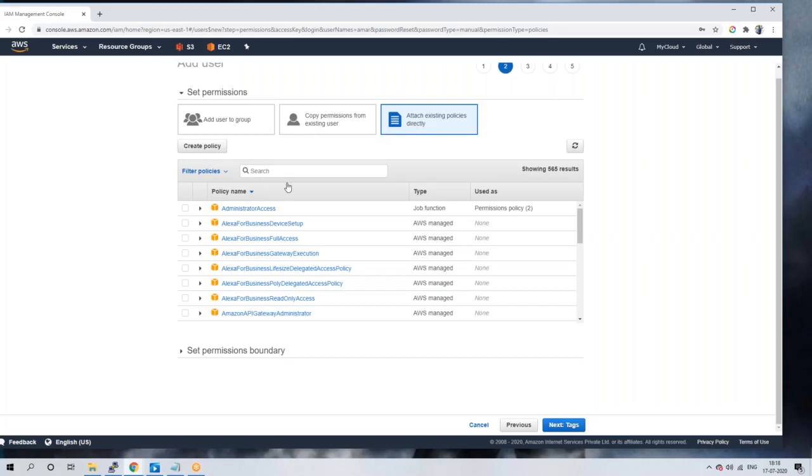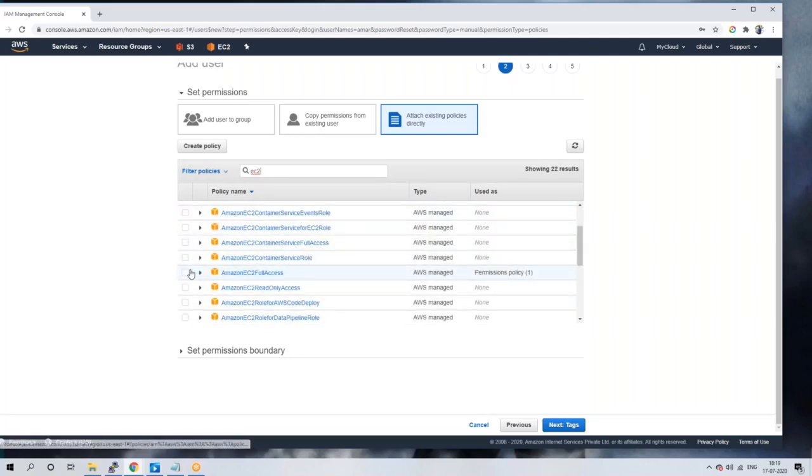Guys, policy is nothing but permission. In AWS, we have a number of services, right? Which service does Amar need access to? Maybe EC2 instance, maybe S3 bucket, maybe IAM. Based on his profile, let's take EC2. For every service, we have a minimum of 2 policies, guys. One is a read policy, and one more is a full policy.